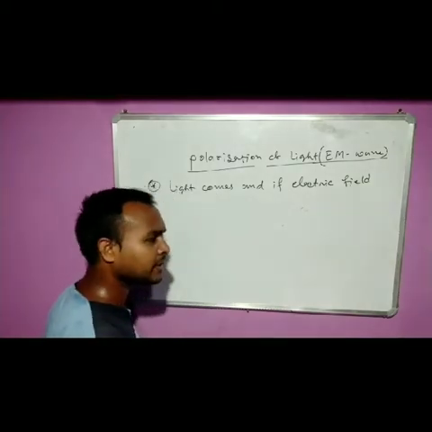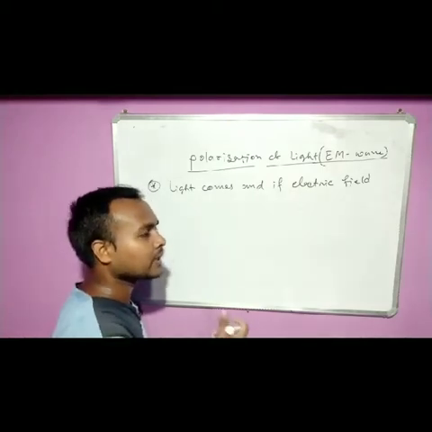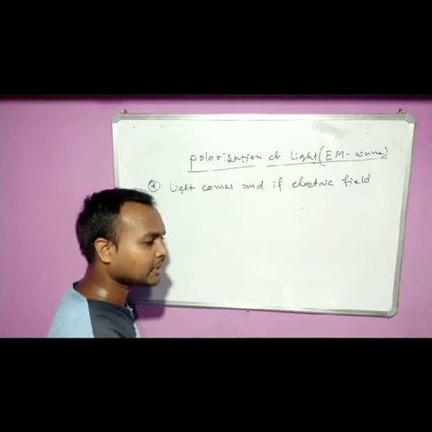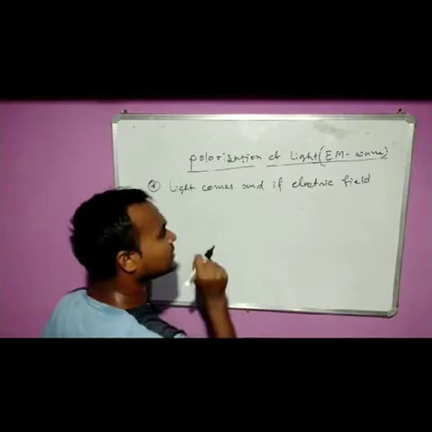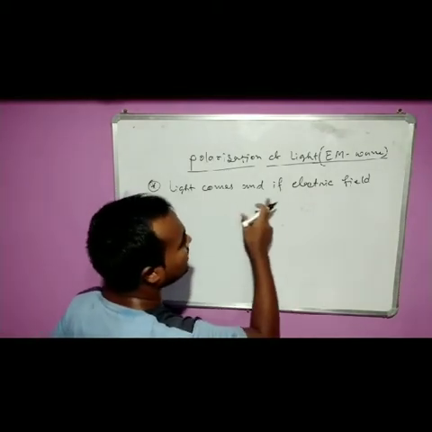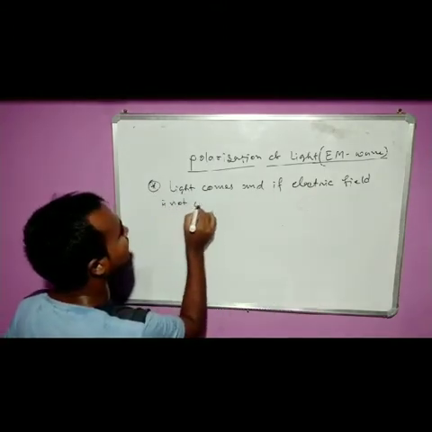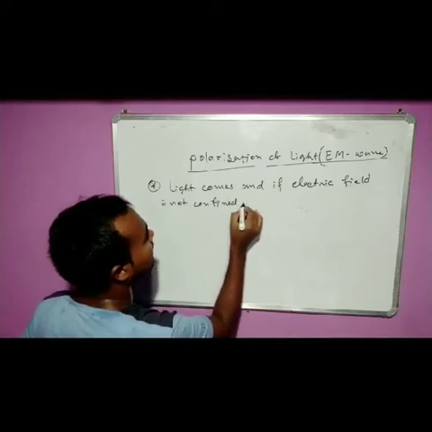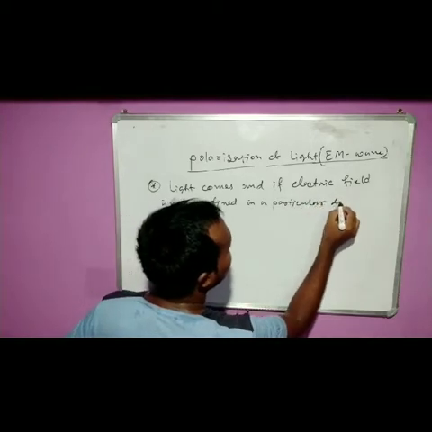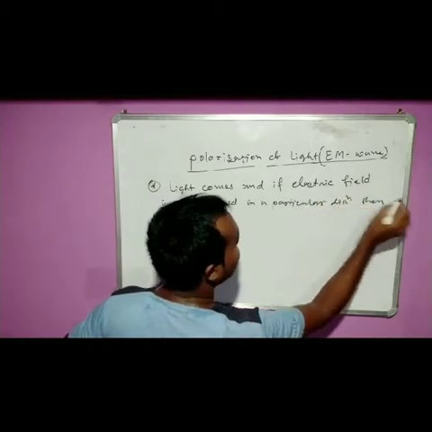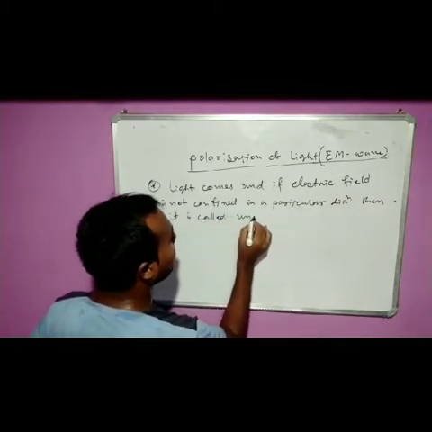Because light is an electromagnetic wave, so both electric field and magnetic field will be there, and both are perpendicular to each other.